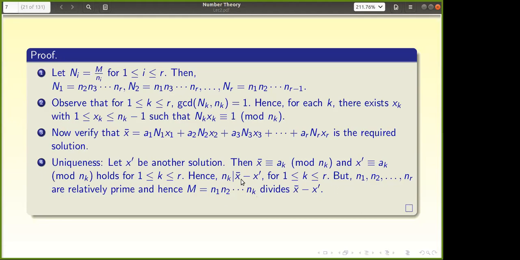There I am using the result from yesterday, which I asked you to remember: if A divides C and B divides C, and GCD of A and B is 1, then AB divides C. So that we are using. Now I proved that n_k divides this for every k. Now n_1, n_2 up to n_r are relatively prime, so their product also divides it. That is the proof. So they will give the same remainder, that means they are the same modulo. Anyone has any doubts?